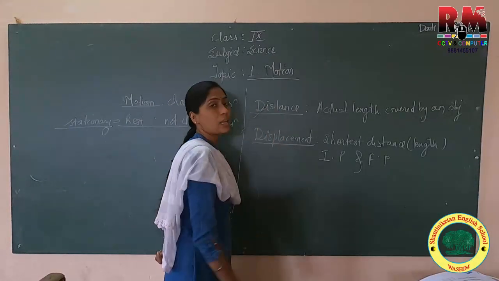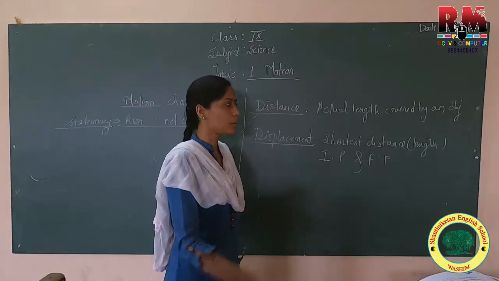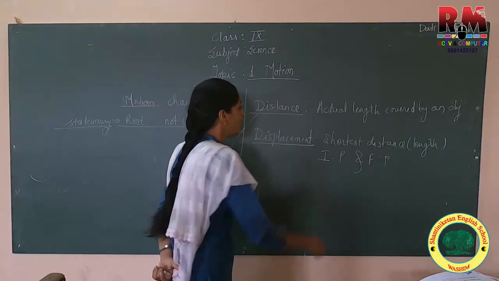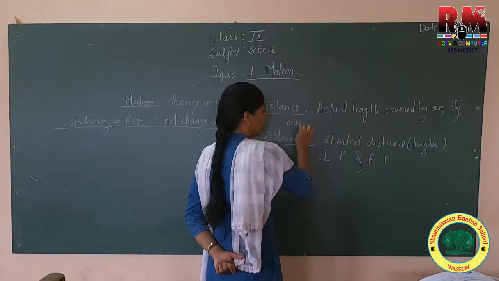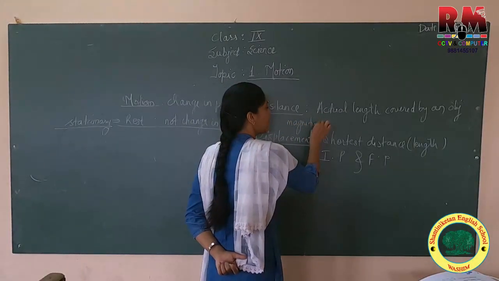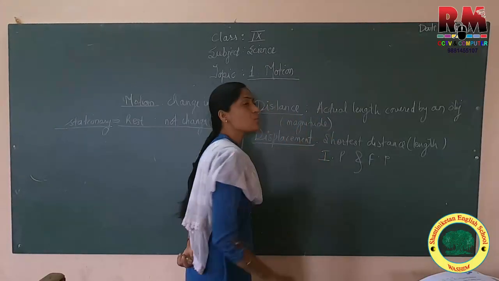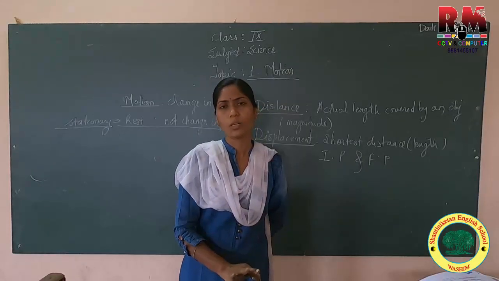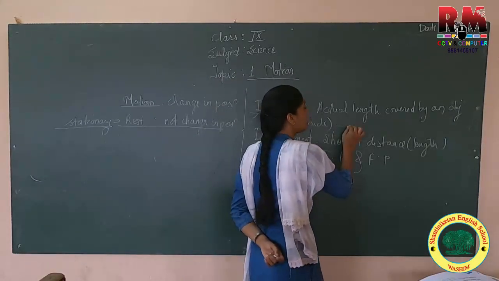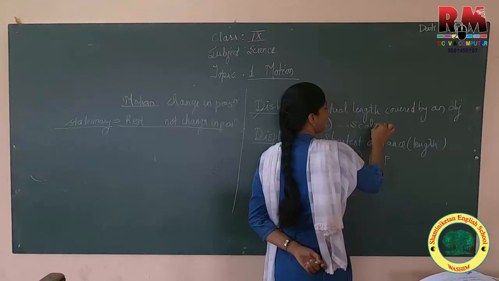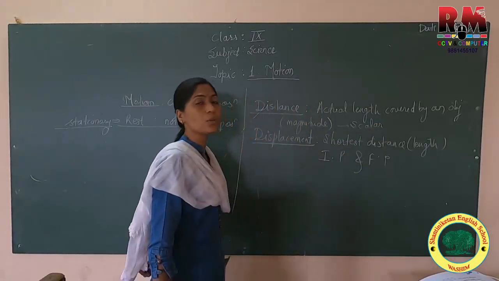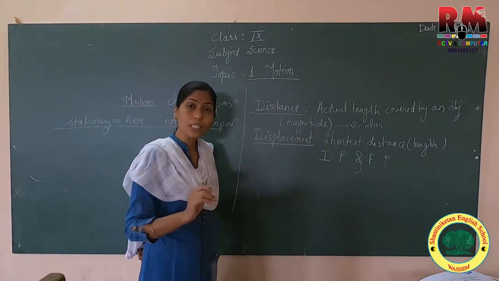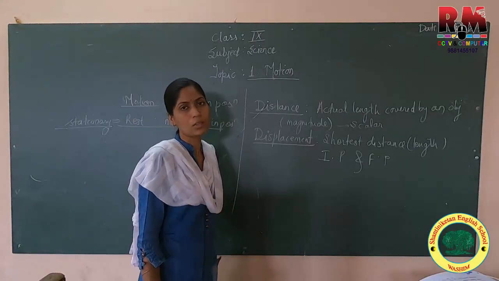Your distance is a scalar quantity. Why is it a scalar quantity? Because it only depends on magnitude. Magnitude means amount. It does not require direction. So quantities which are sufficient with only their magnitude are called scalar quantities, and quantities which represent magnitude plus direction are called vector quantities.